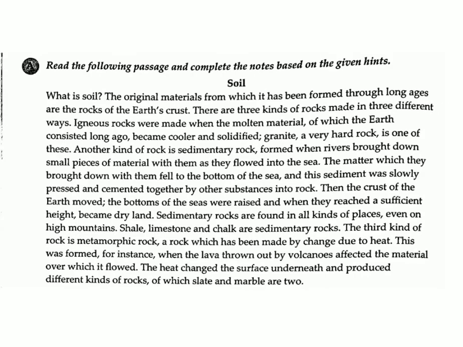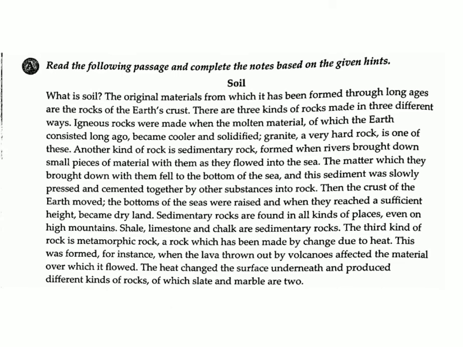A. Read the following passage and complete the notes based on the given hints. Soil. What is soil? The original materials from which it has been formed through long ages are the rocks of the Earth's crust. There are three kinds of rocks made in three different ways. Igneous rocks were made when the molten material, of which the Earth consisted long ago, became cooler and solidified. Granite, a very hard rock, is one of these.